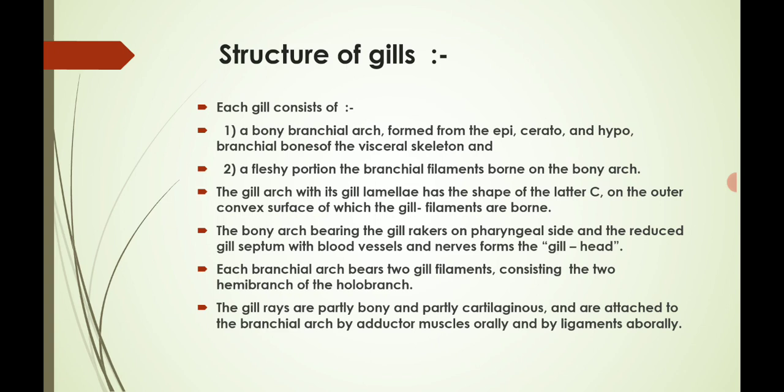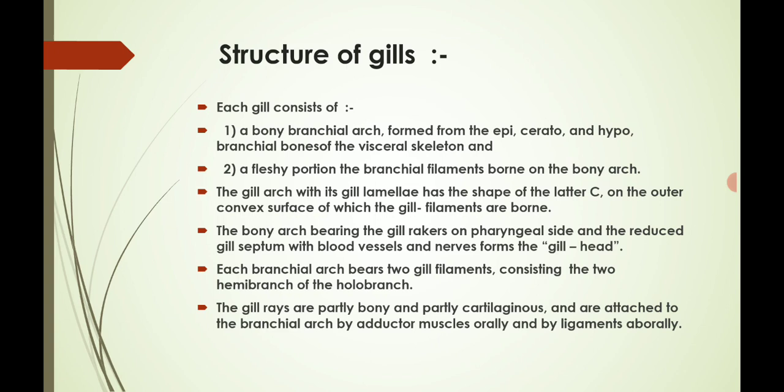Okay, each gill consists of a bony branchial arch as well as a fleshy portion of the branchial filaments. A bony branchial arch is formed from the striata and hypobranchial bones of the visceral skeleton, and a fleshy portion of the branchial filaments is borne on the bony arch. Okay, the gill arch with its gill lamellae has the shape of the letter C. As you know, the gill will be present in the shape of the letter C.